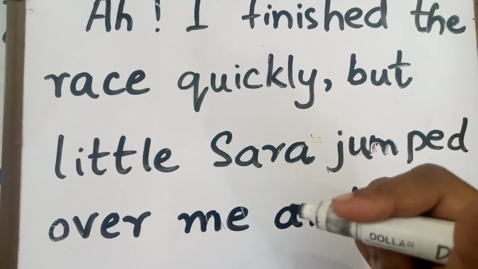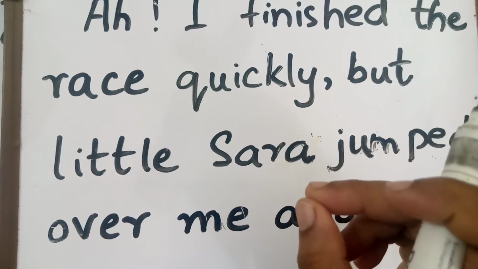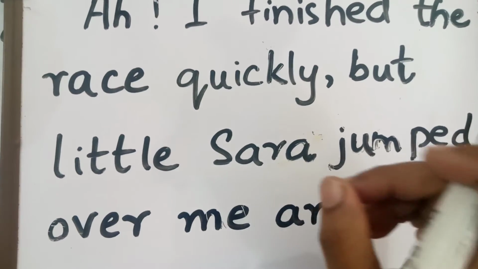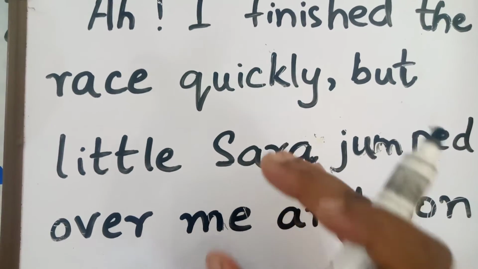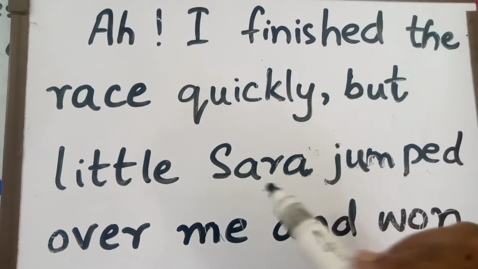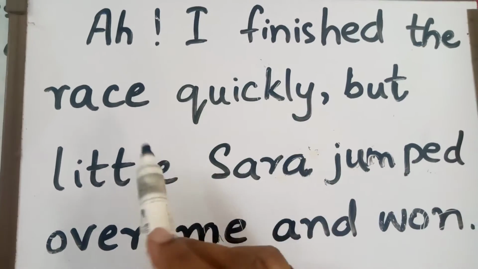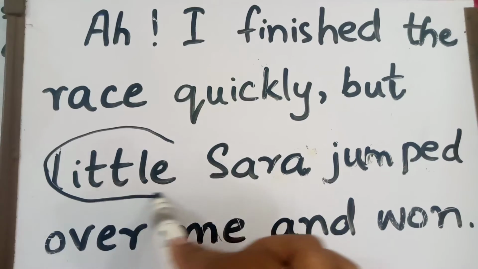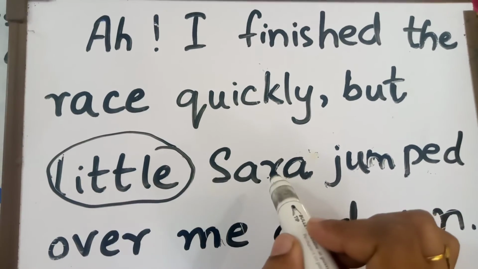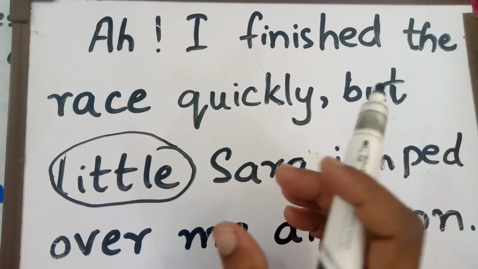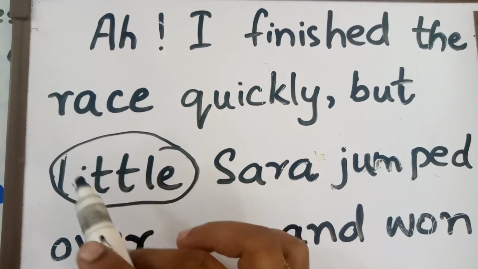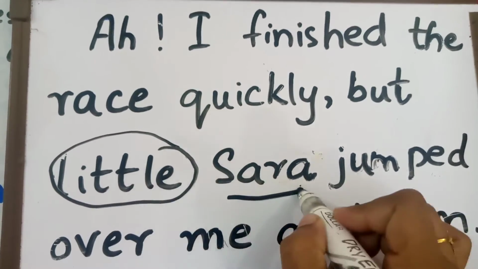Then comes adjective. Adjective is basically a word that modifies a noun or pronoun. What does it mean? It means that, for example, I'm talking about Sarah. I could have said, but Sarah jumped over me. But I modified Sarah with this word little, right? Little means Sarah is little. I am describing some of her quality as little. So this is modifying this noun Sarah, right?